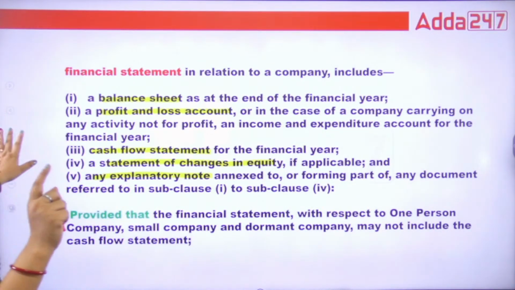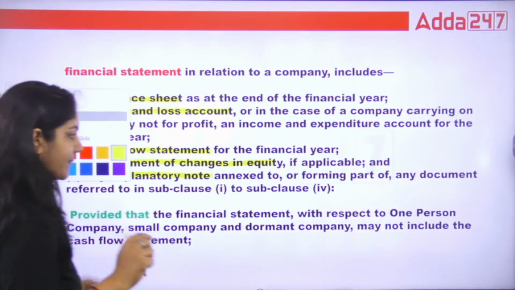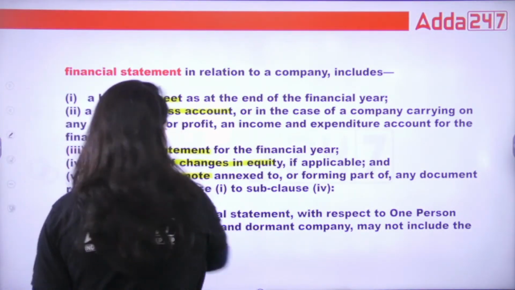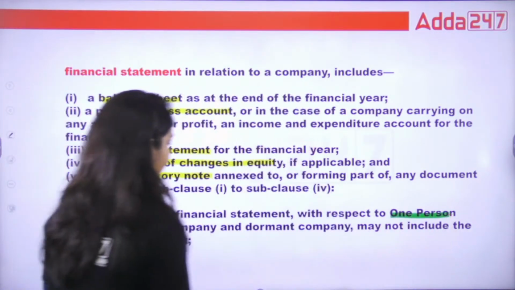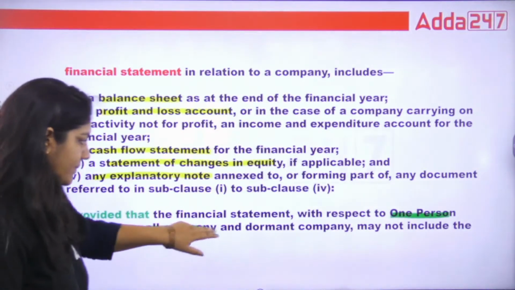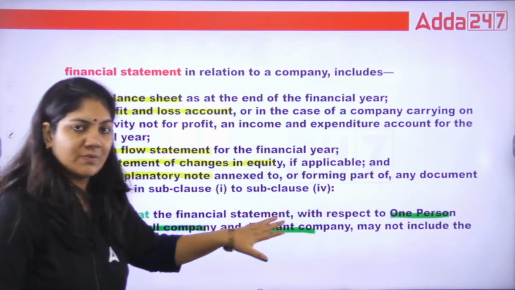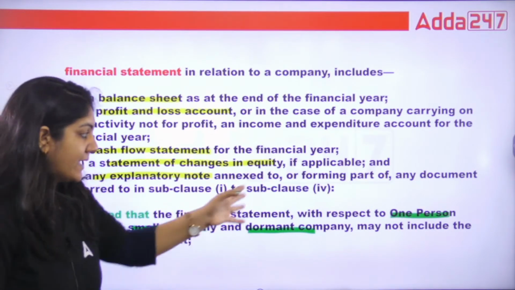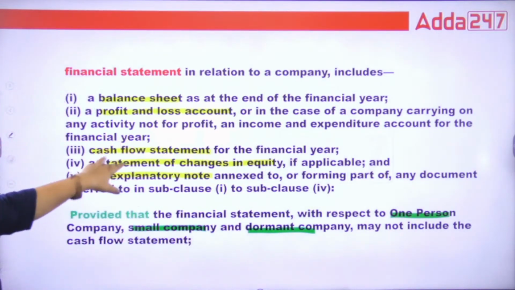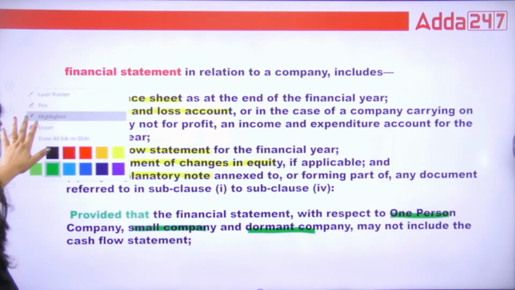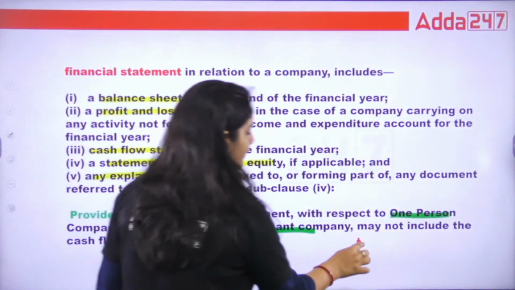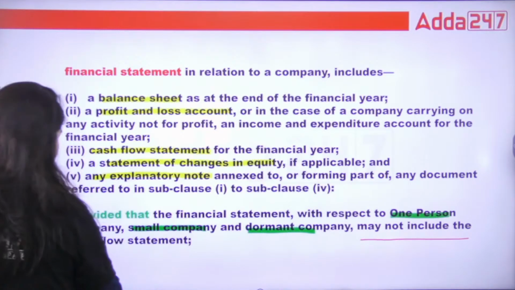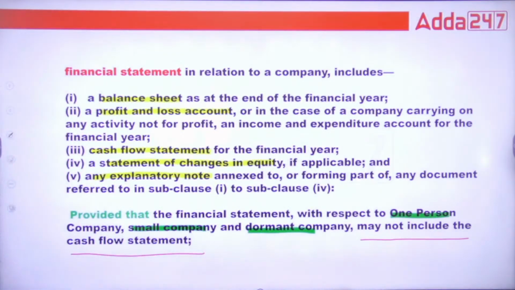One thing you have to note down: if we talk about the one-person company, the small company and the dormant company, dormant means a sleeping company that does not actively participate in the business, all of these things will be included, but may not include the cash flow statement.